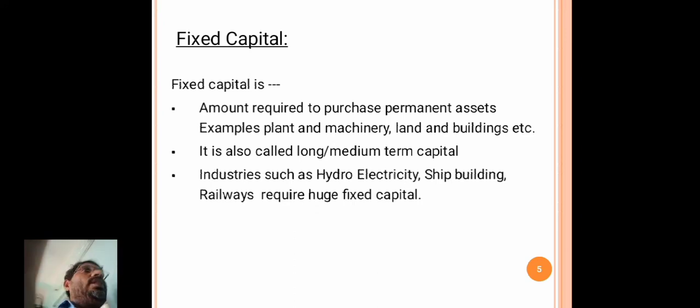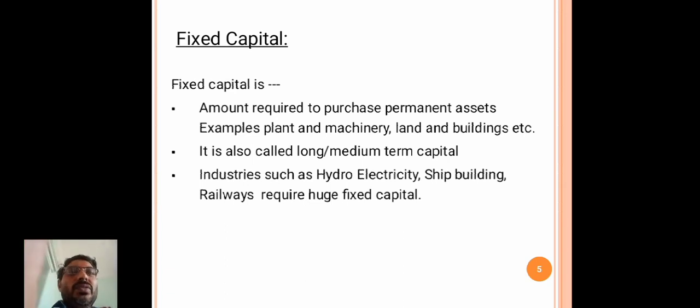So these all come under the fixed assets category, and repairs or maintenance will be there after the usage of these things.